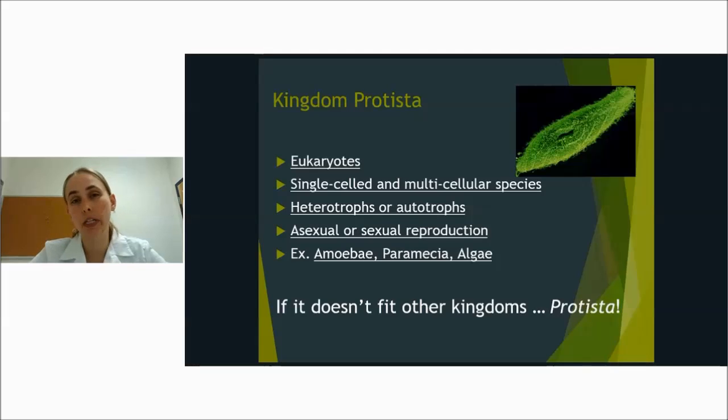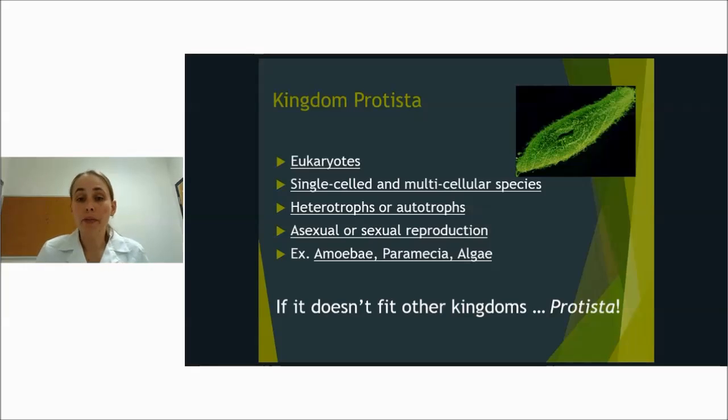and currently Protista is kind of a catch-all kingdom, meaning if it doesn't fit into animal, it doesn't fit into plant, it doesn't fit into fungus, it's a eukaryote, we're not sure what it does, then we're going to go ahead and just throw it right in there with Protista. So they can be animal-like, they can be plant-like, they can have one cell or many cells, make their food or have to eat their food. All different kinds of things. If it doesn't fit somewhere else, it's a protist.